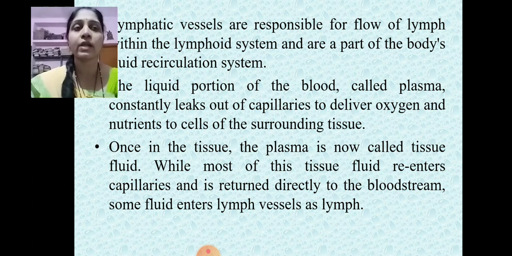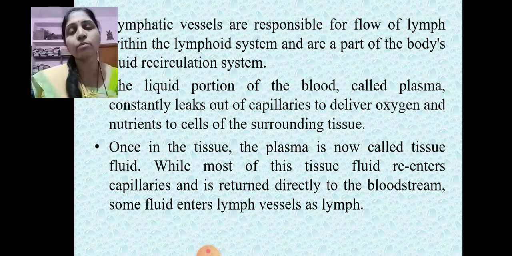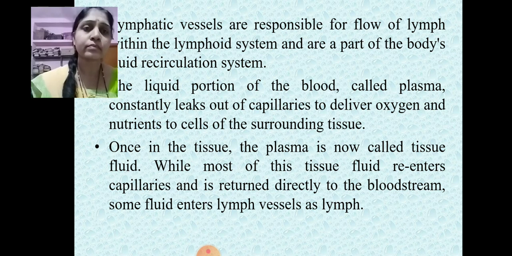The liquid portion of the blood, as we know, is called plasma, which constantly leaks out from the capillaries to deliver oxygen and nutrients to the cells of the surrounding tissue. Once in the tissue, this plasma is called interstitial fluid. While most of the tissue fluid re-enters the capillaries and returns directly to the bloodstream, some fluid enters the lymph vessels, and this is called the lymph.